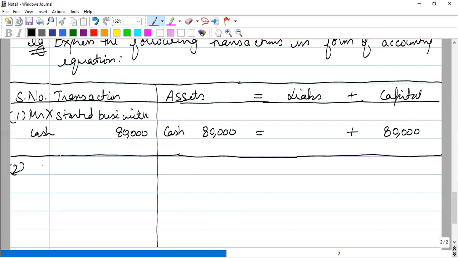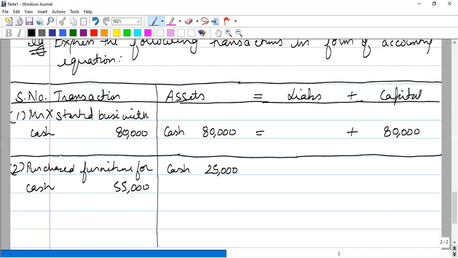Our second transaction is he purchased furniture for cash, rupees 55,000. Okay. He has used his cash 55,000. Therefore, his cash will decrease by 55,000. So cash is now 25,000.